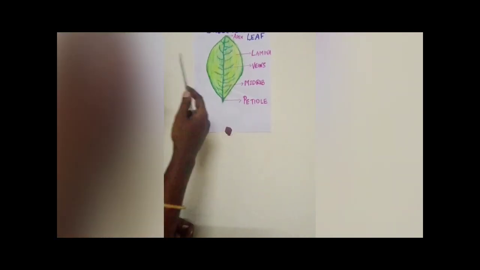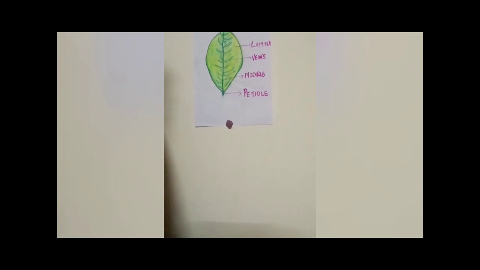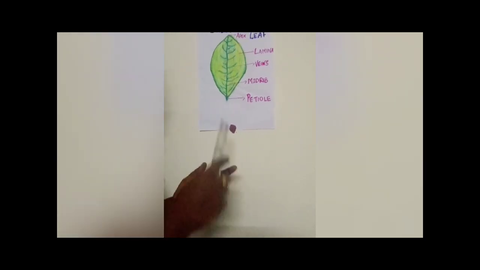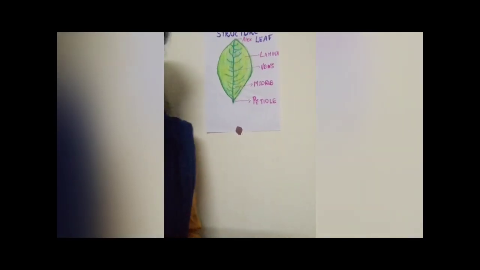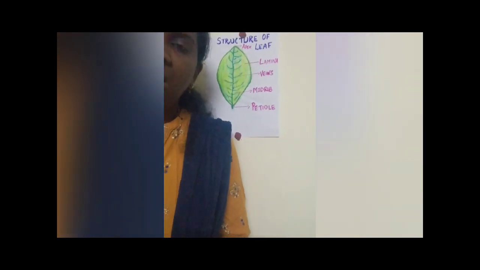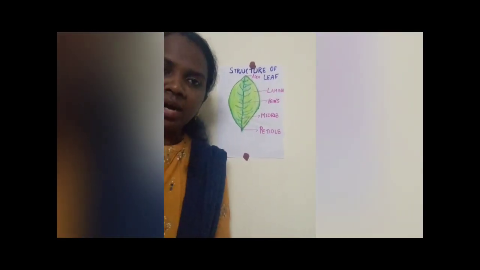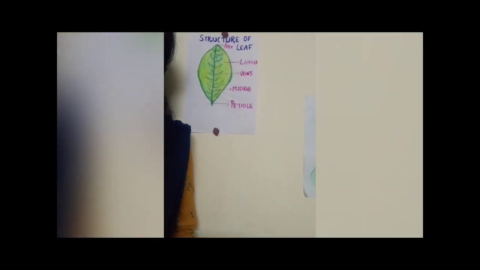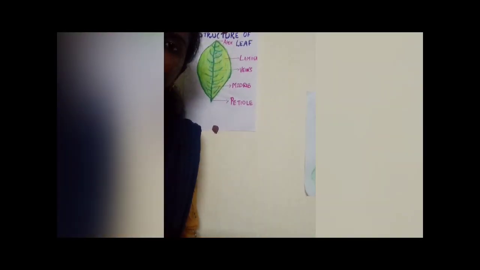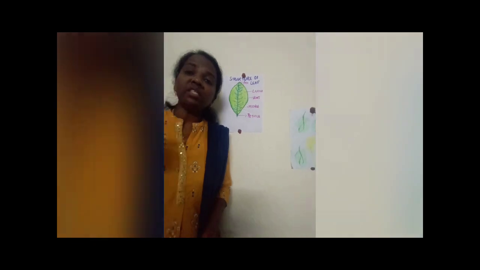In the lower part of the leaf, you have a small structure called stomata. These stomata are tiny openings present in the leaf, which help in gaseous exchange. As we already know, the leaf needs carbon dioxide for the preparation of food.